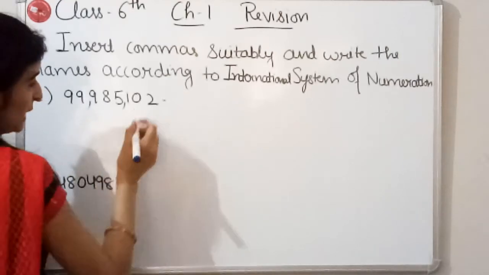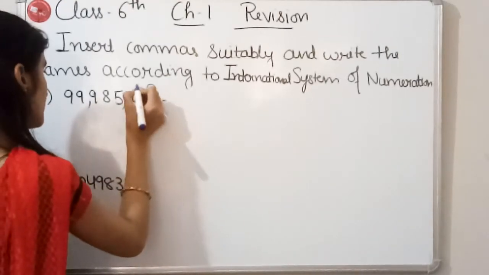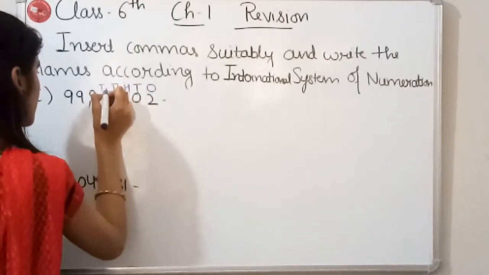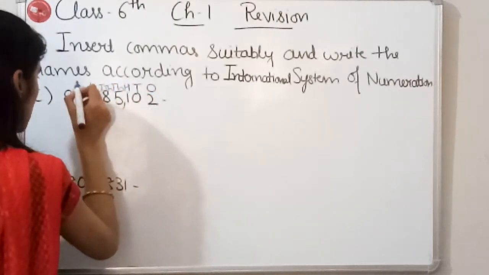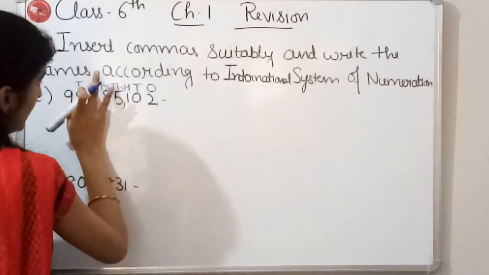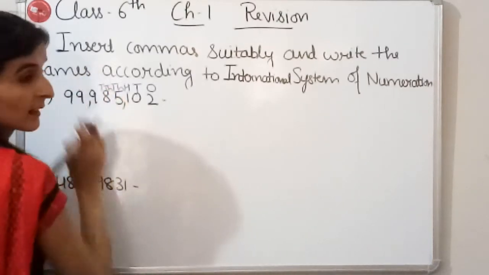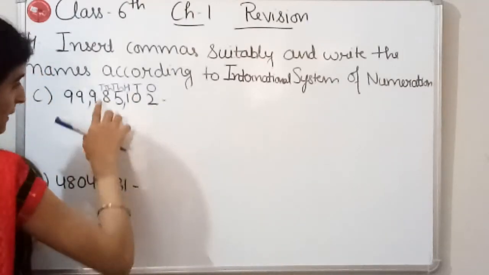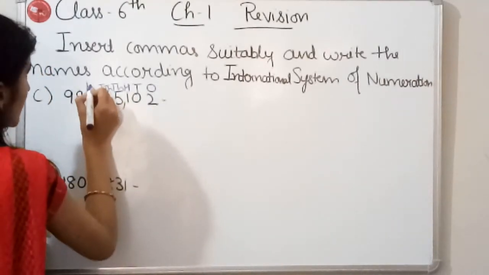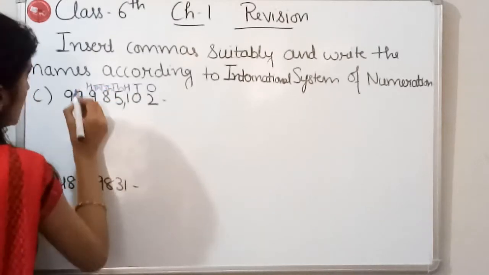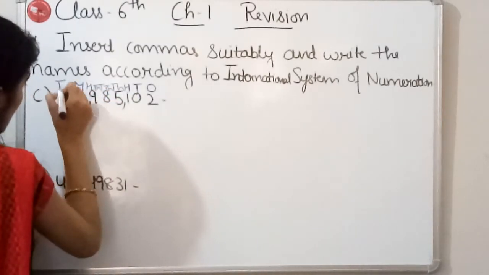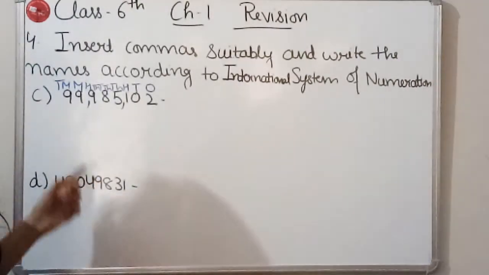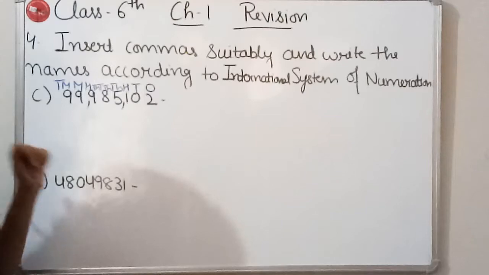Now we can write the names of the places: ones, tens, 100, 1000, 10,000, lakh. Sorry, here we cannot write lakh because it is an international system. So after 10,000 there will be 100,000, then million, and then 10 million. Fine. Now this 9 is on the 10 million place.